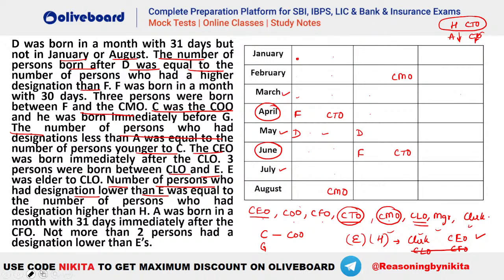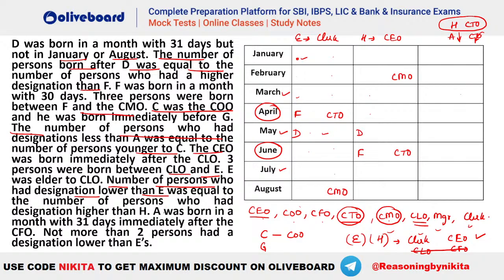ठीक है, यहाँ तक समझ में आया everyone? So you can see we know that E has to be clerk and H has to be CEO. Wherever we will place them, we will place it like this. ठीक है, चलो आगे देखते हैं whatever is remaining. So 3 persons are there between CLO and E. Let's say we take your E clerk here, then we can have your CEO here, right? That is this one CLO here, right? That's a possibility.